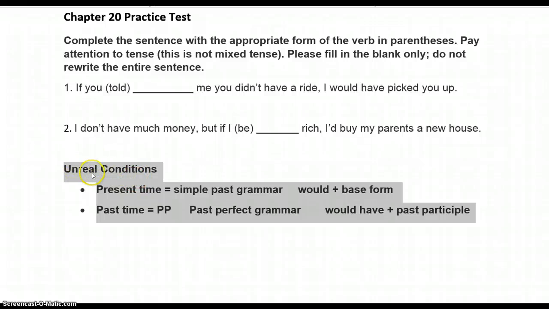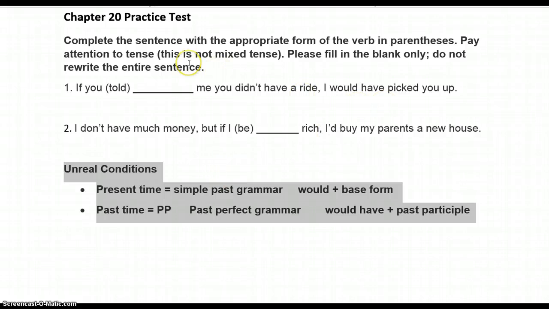If you have an unreal condition, if it's in the present time, we use the simple past grammar and the would plus the simple form. So for example, if I were you, I would go. Right, just the simple form there. If it's the past time, we need some kind of past participle. So in the if clause, it'll most likely be the past perfect, if I had known. And then the main clause, it would be would plus the present perfect, I would have gone, I would have seen. All right, we'll come back to that many times today.